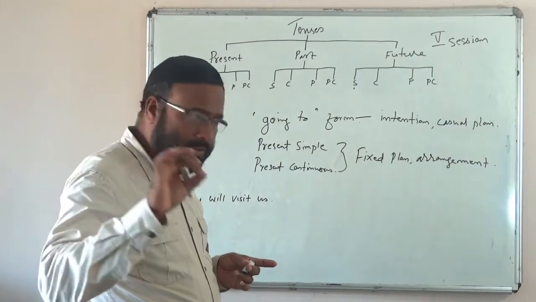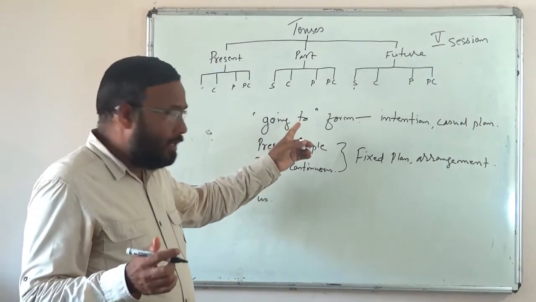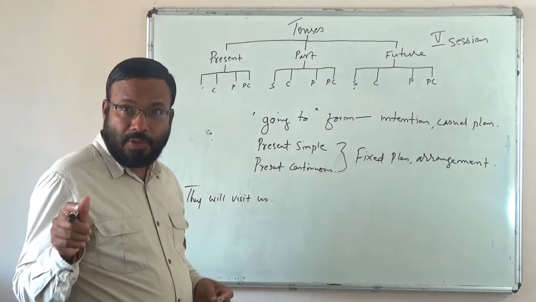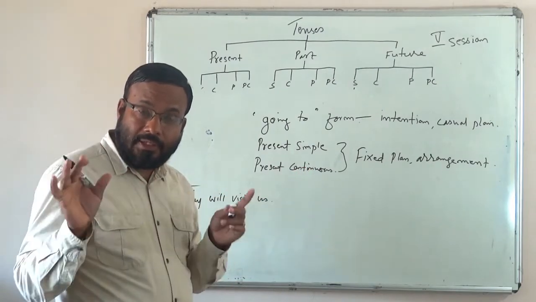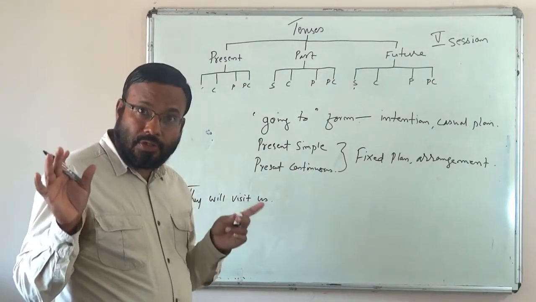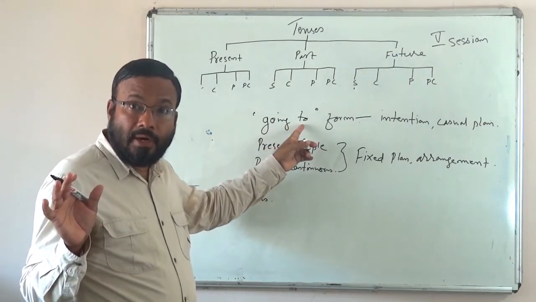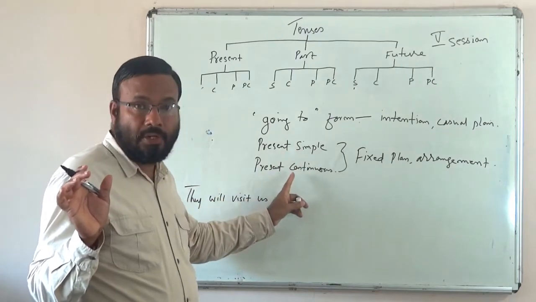If all arrangements are over, you cannot say they are going to buy a car on 15th of this month. Because on 15th of this month, the plan and everything is over. So it is a fixed plan. Then you cannot say they are going to buy a car on 15th. You must use either simple present or present continuous.